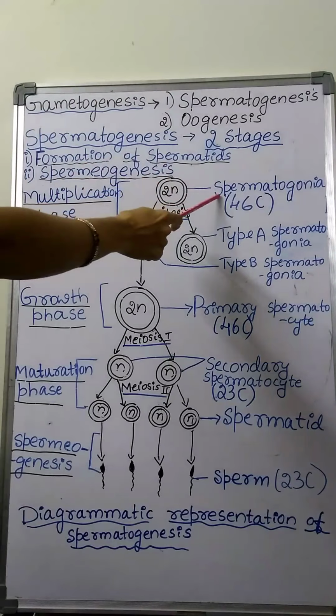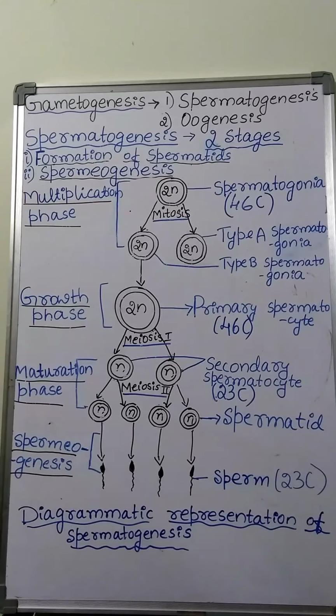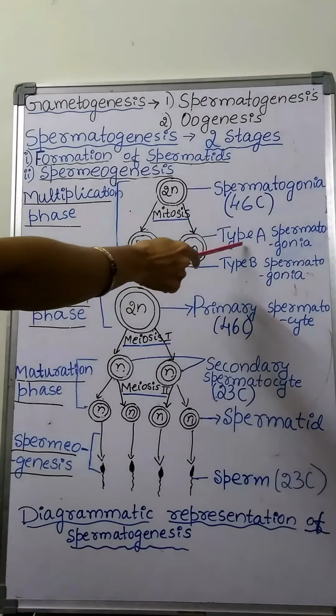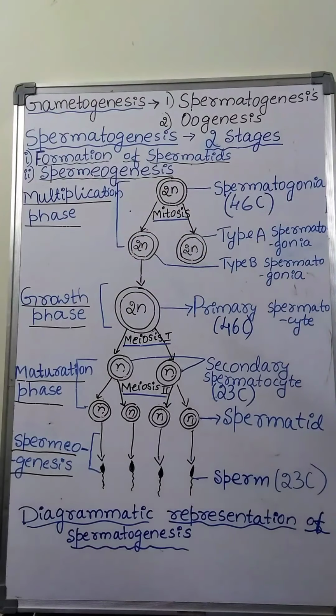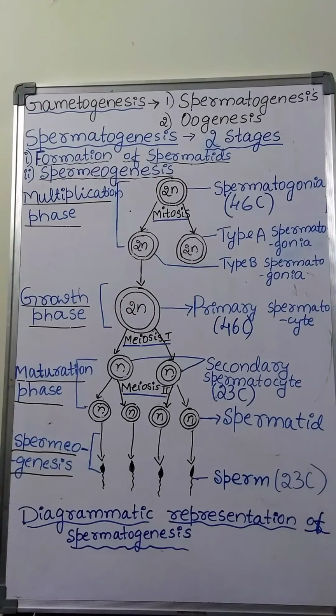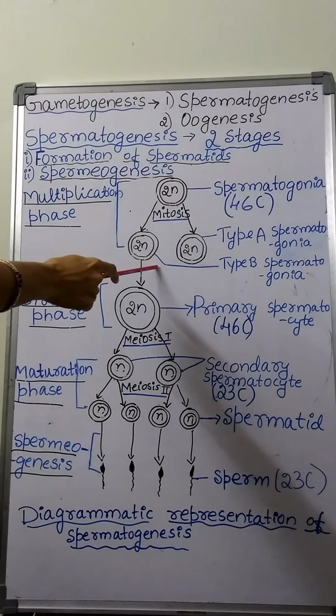Some of these spermatogonia continue as stem cells, also called type A spermatogonia, and these continue the division, whereas other spermatogonia, called type B spermatogonia, are the precursors of sperms.